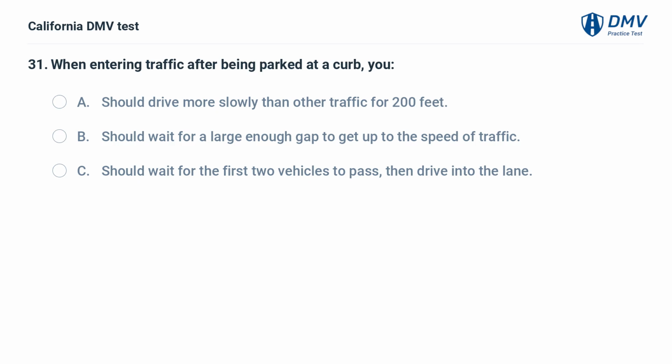When entering traffic after being parked at a curb, you A. Should drive more slowly than other traffic for 200 feet. B. Should wait for a large enough gap to get up to the speed of traffic. C. Should wait for the first two vehicles to pass, then drive into the lane.